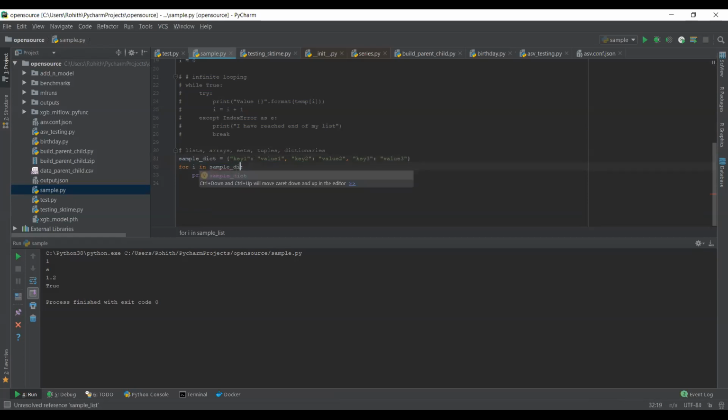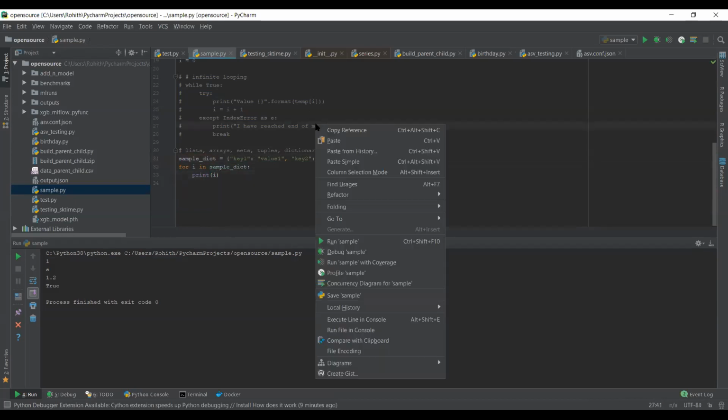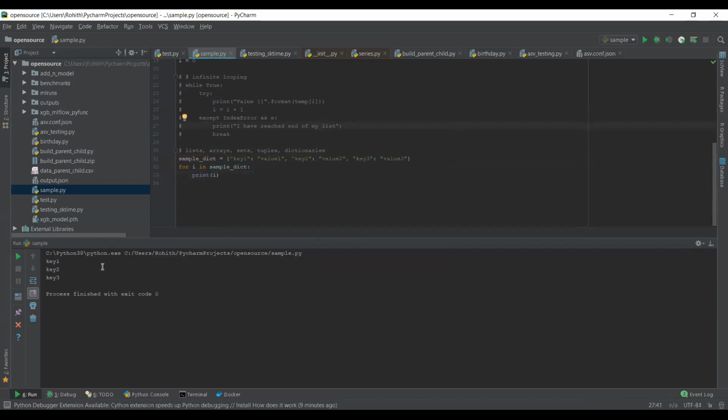This is one of the important concepts, how we will be looping over. So let's try to print i. What is the actual value of i? If you print i, it is only printing key 1, key 2 and key 3. It is not printing the values. Why? Because when you directly loop over a dictionary, it will only fetch the keys for you. Internally it is building a list of keys, something like this: key 1, key 2, and then key 3.